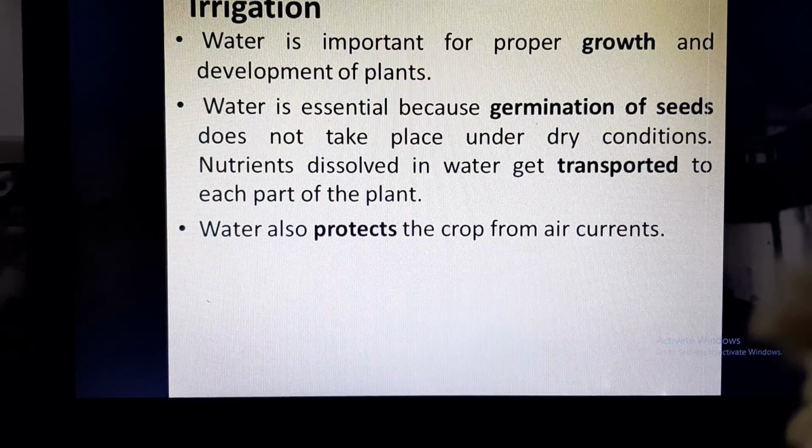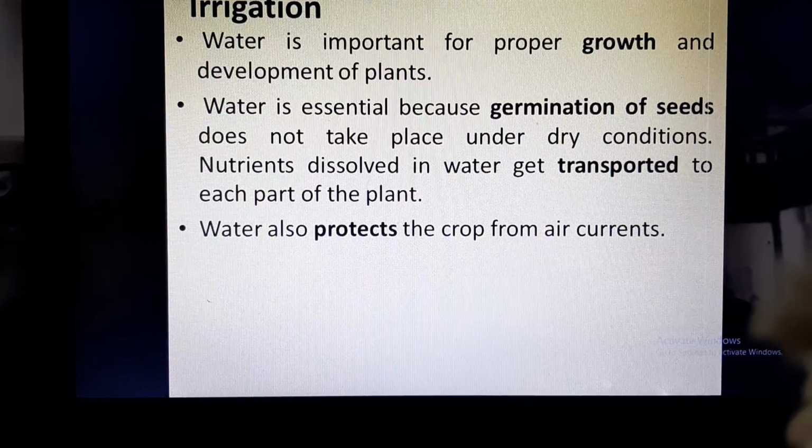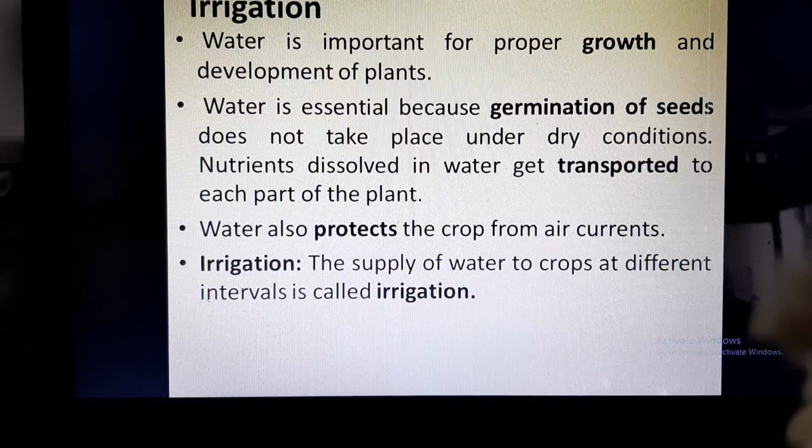Water also protects the crop from air currents. Since the crop is humid or moist, it can hold the pressure of the air current. If the crop is dry, it can be blown away with the air current.